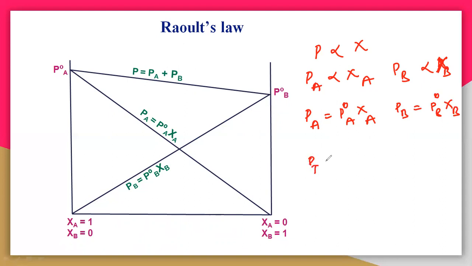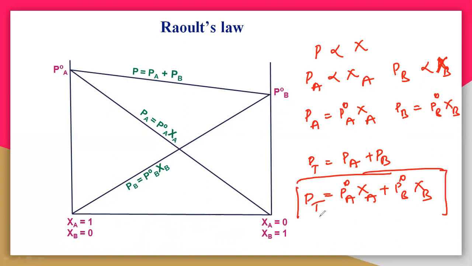Then the total vapor pressure P is equal to PA plus PB, which is equal to P naught A zeta A plus P naught B zeta B. So this is the total vapor pressure, and this is Raoult's law. You have to understand this Raoult's law. The total vapor pressure of a solution can be calculated using this formula. It is given by Raoult, a scientist, so the law is called Raoult's law.